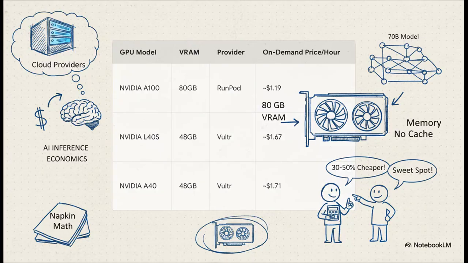Now, where do you get the hardware? Here's a pro tip. Don't go to the big, general-purpose cloud providers. You'll find much better deals at specialized GPU cloud providers. For this job, the NVIDIA A100 with 80 gigs of VRAM is the sweet spot. It gives us plenty of room for a 40-gig quantized model and its cache, and it's all on a single card. No complicated multi-GPU setups to deal with.